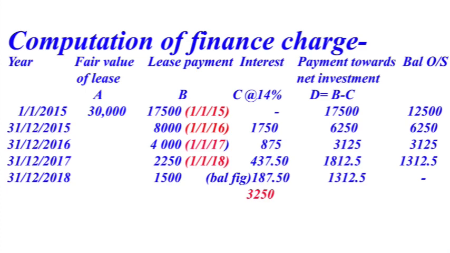So payment towards net investment is equal to 4,000 minus 875, that is equal to 3,125. Balance outstanding 6,250 minus 3,125, that comes to 3,125.